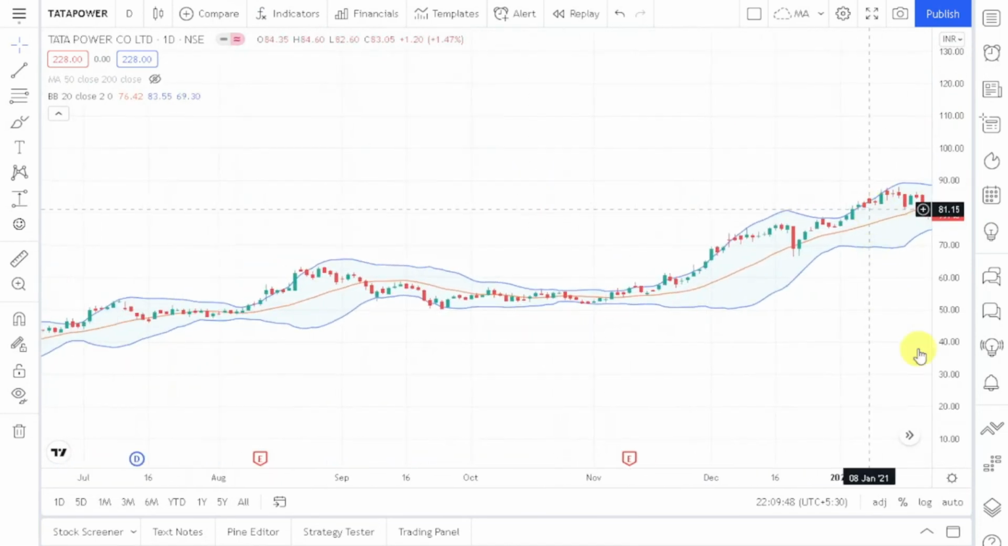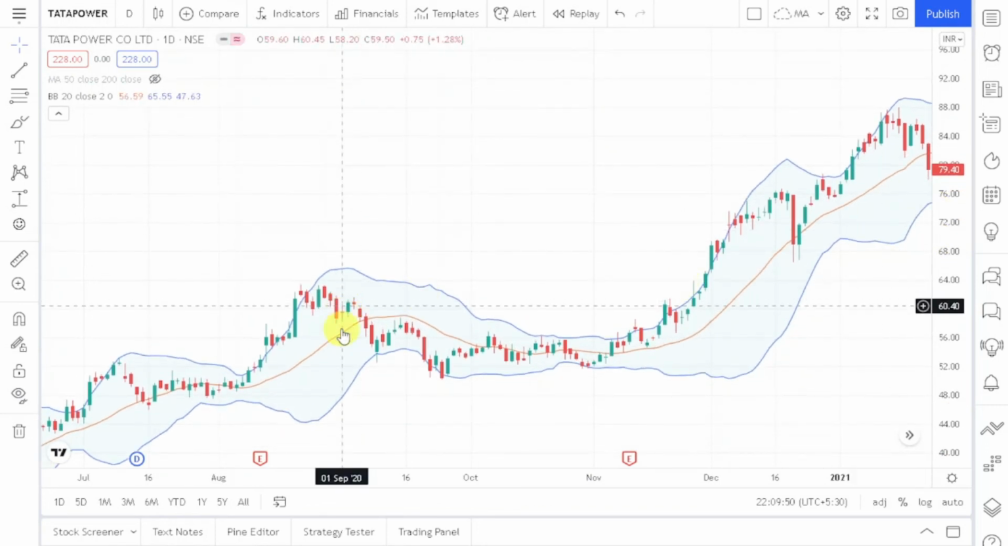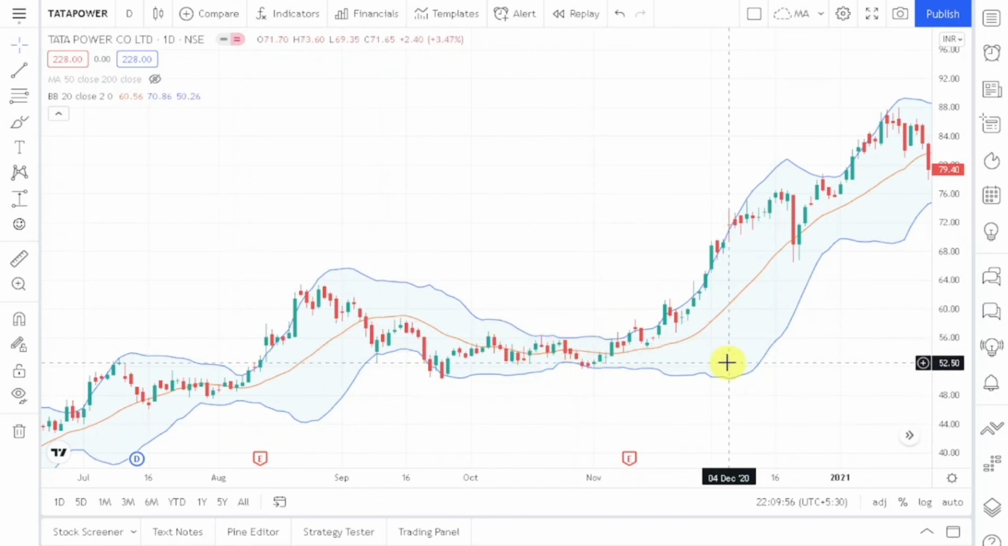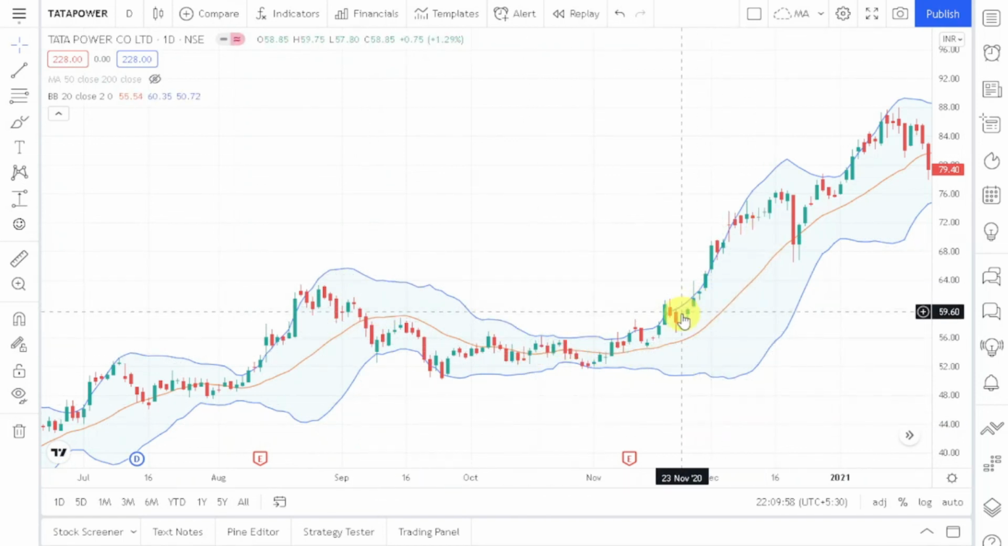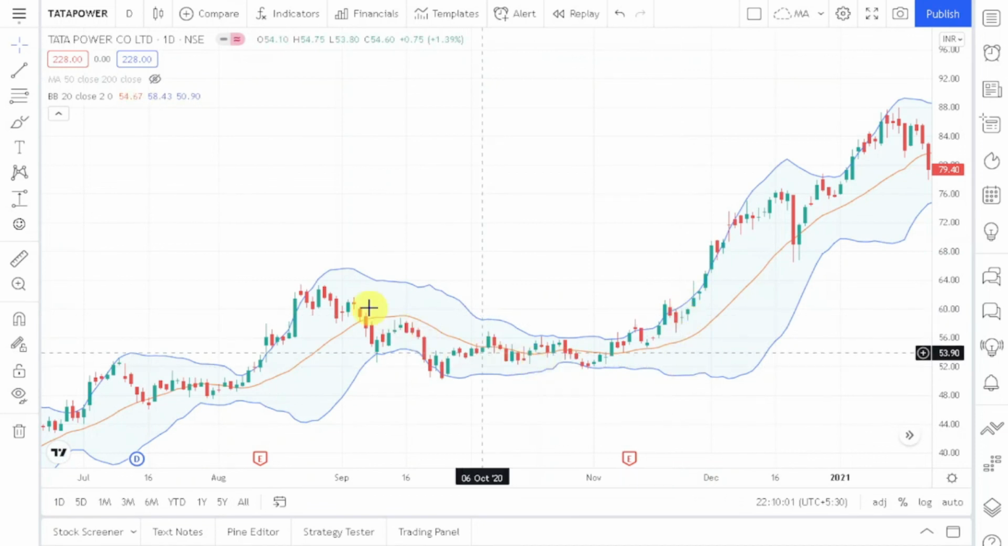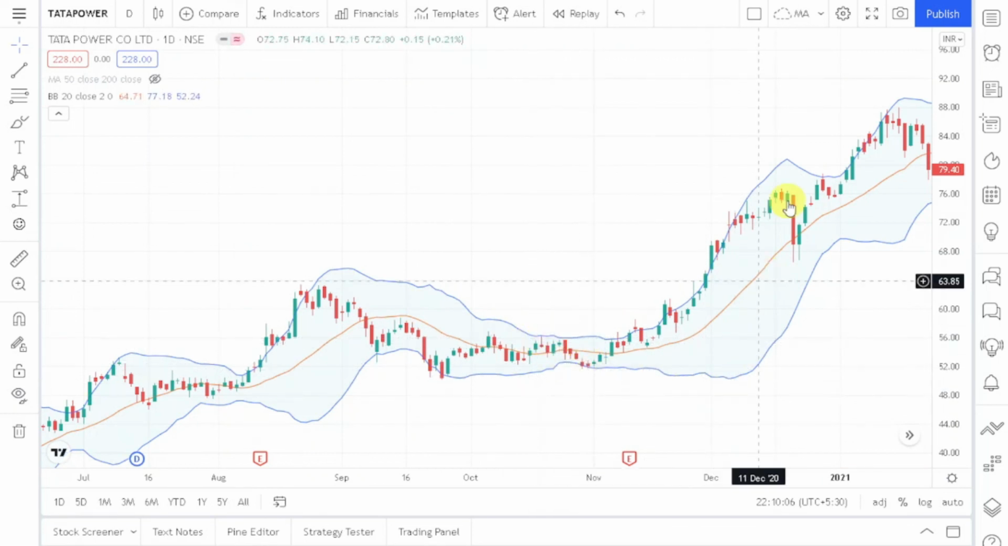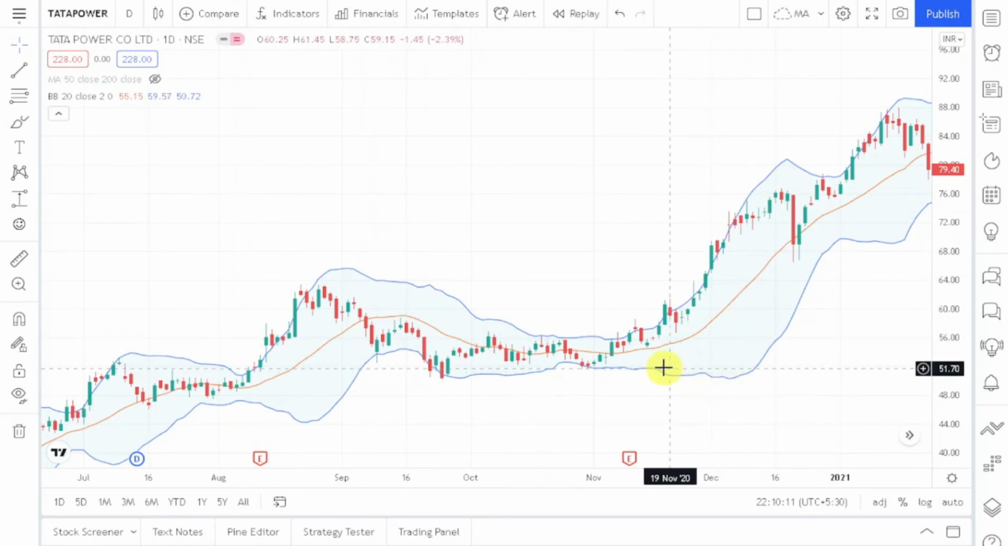The major thing I think you should focus on is that sometimes it shrinks and sometimes it gets wider. Sometimes it contracts, sometimes it expands. That is a feature of Bollinger Bands. Whenever it shrinks, it tells you that the market is very sideways, and whenever it expands, it tells you that the market is having volatility. I hope this is clear to you.